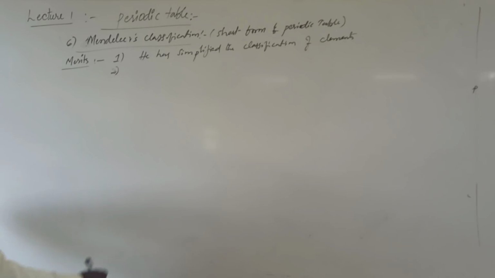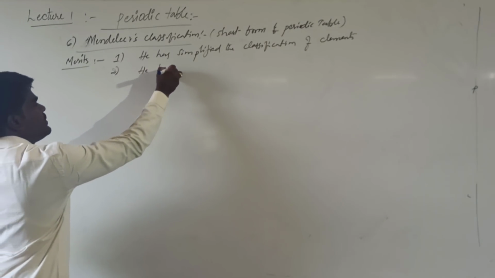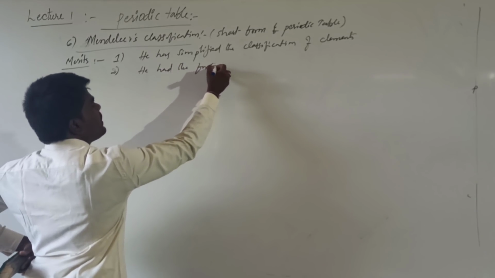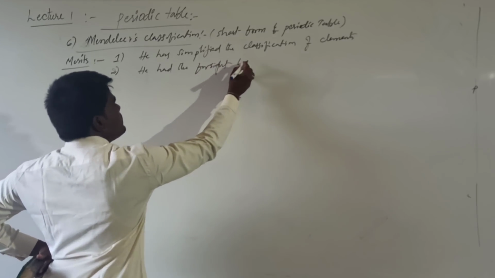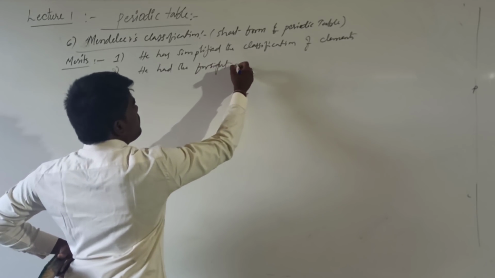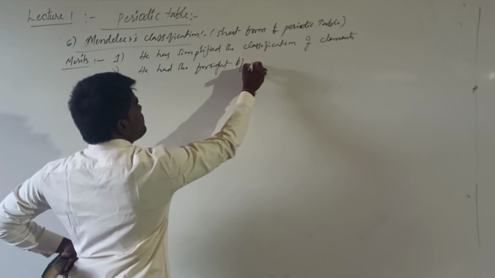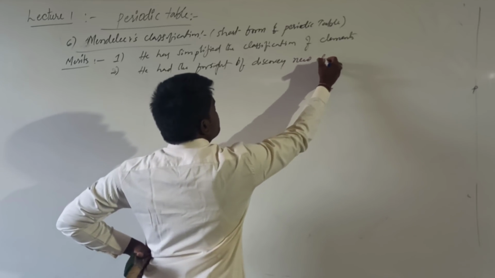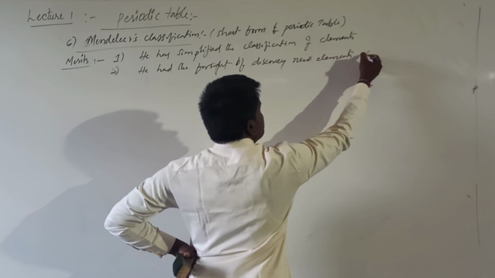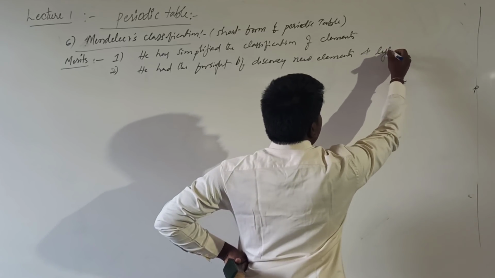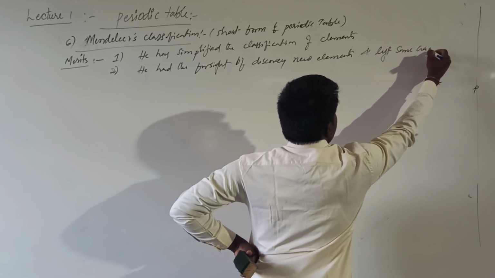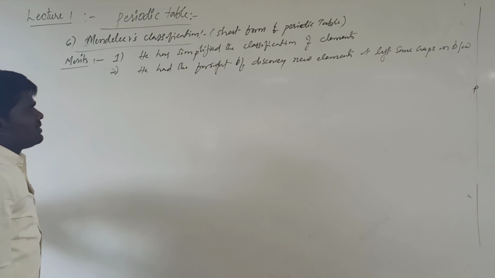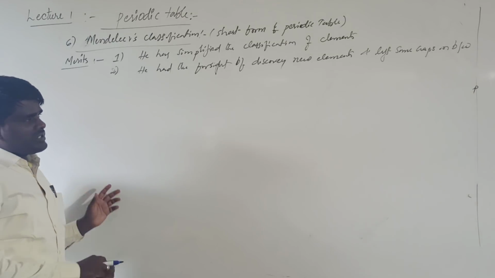Secondly, he had the foresight of discovery of new elements and left some gaps in between his periodic table.